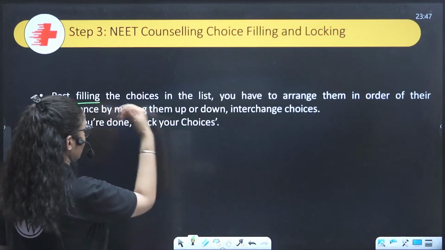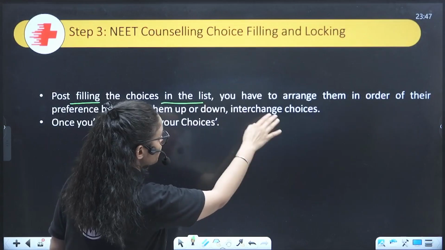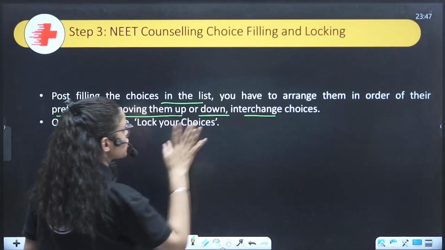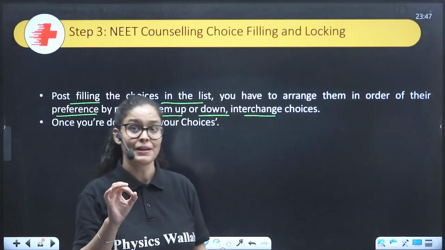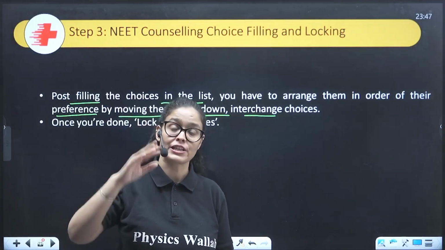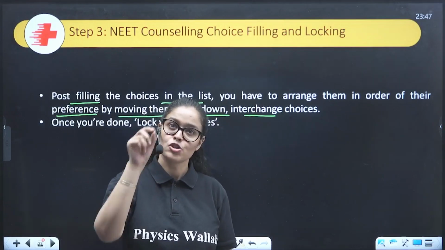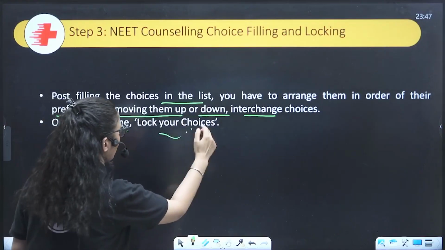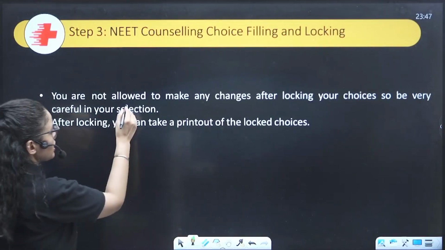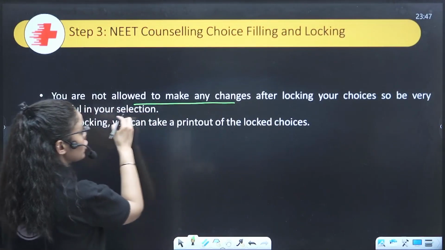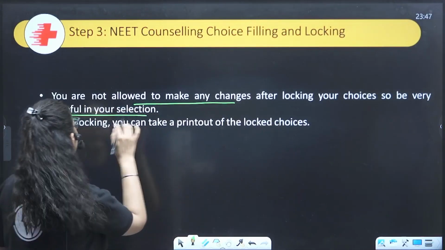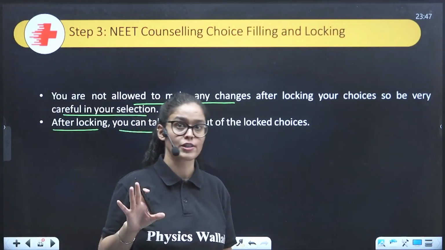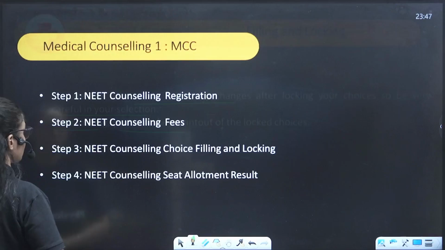Post filling the choices in the list, you have to arrange them in order of your preference by moving them up or down, interchanging choices. So when you are choosing them, make sure you are arranging them sequentially as per your preferences, right? Once you are done, lock your choices. You are not allowed to make any changes after locking your choices, so be very, very careful in your selection. After locking, you can take a printout of all the locked choices that you have chosen.